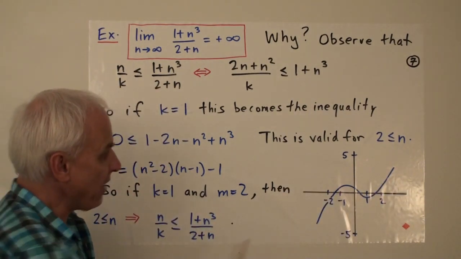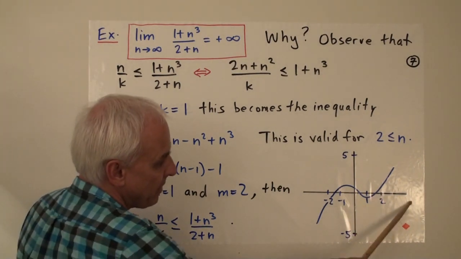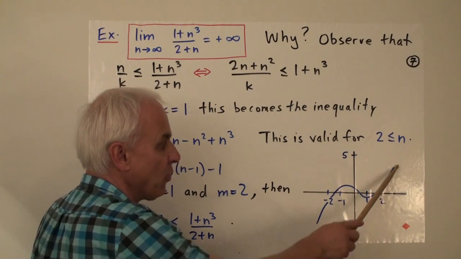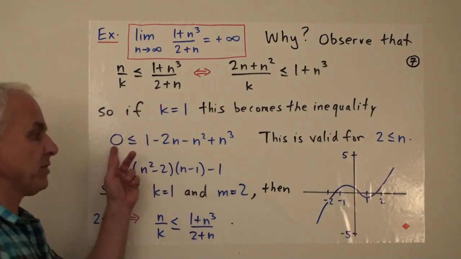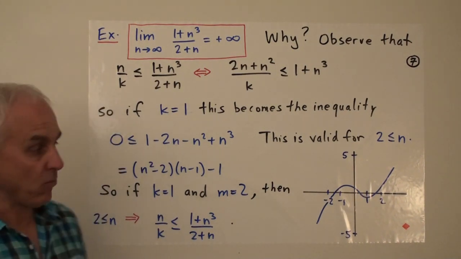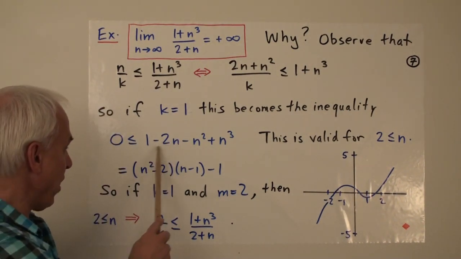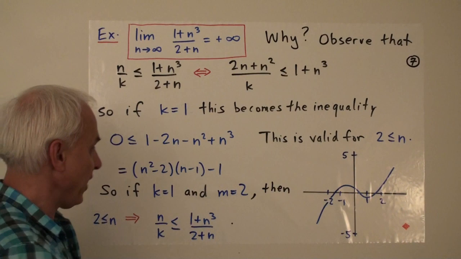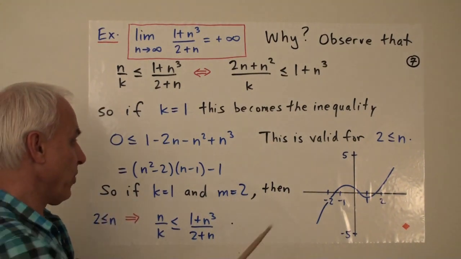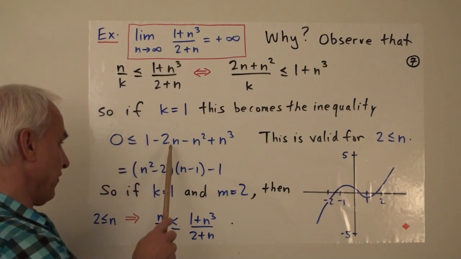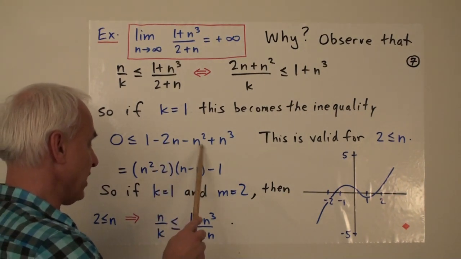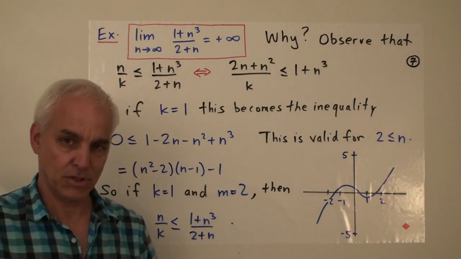And looking at the graph, when n is bigger than or equal to 2, then yes, indeed, the value of the polynomial is bigger than or equal to 0. It's not bigger than or equal to 0, for example, at 1. If you plug in n equals 1, you get 1 minus 2 minus 1 plus 1. That's minus 1. It's not true when n is 1. But it is true when n is 2. For example, if you plug 2 in, you get 1 minus 4 plus 8, which is positive.